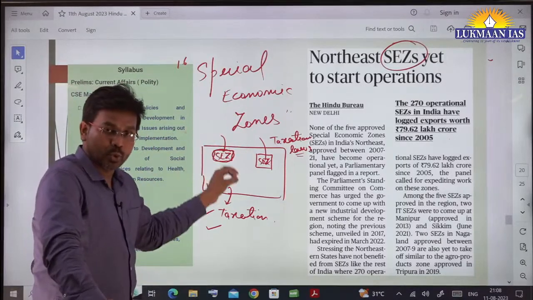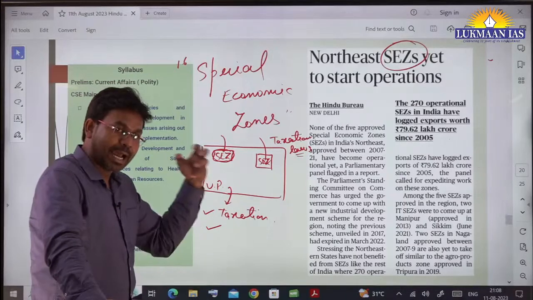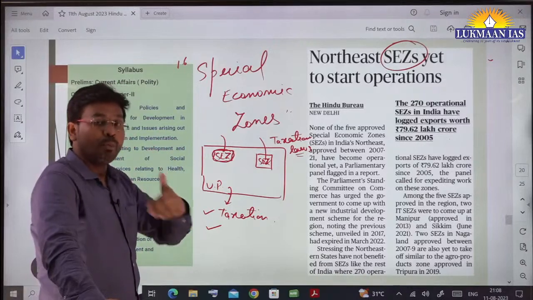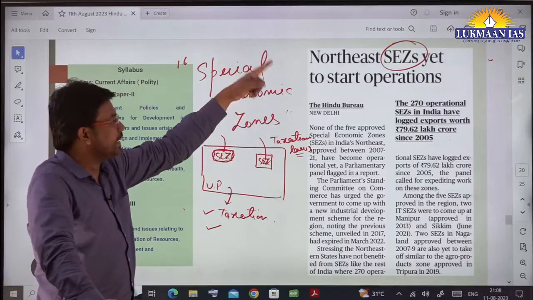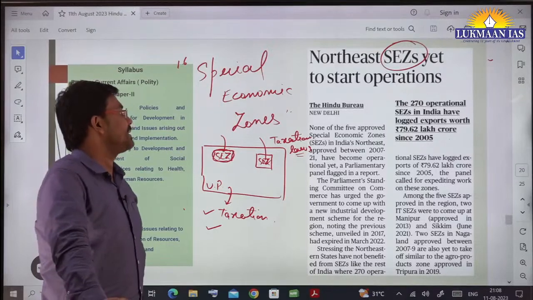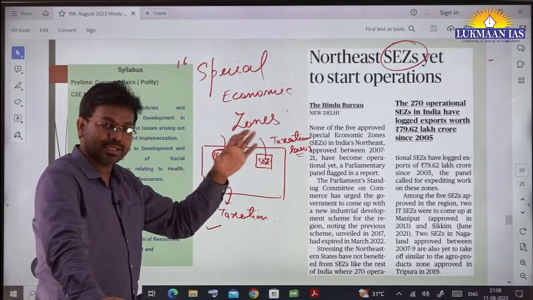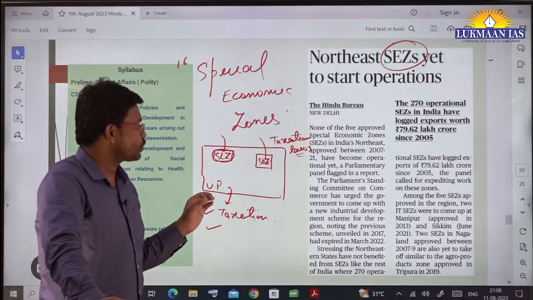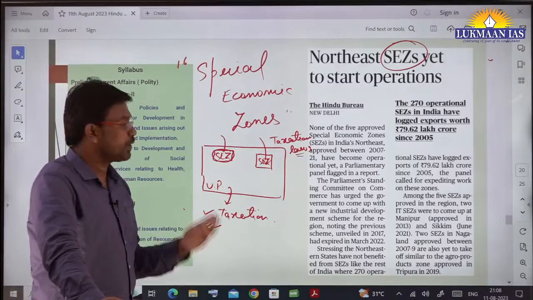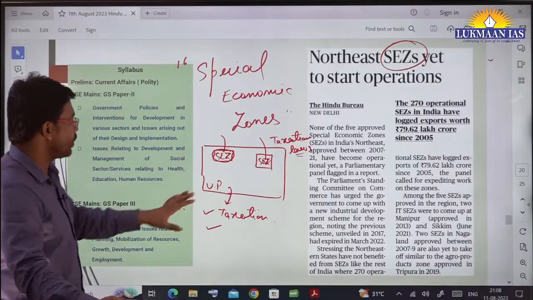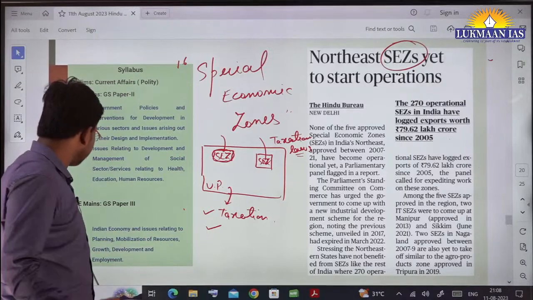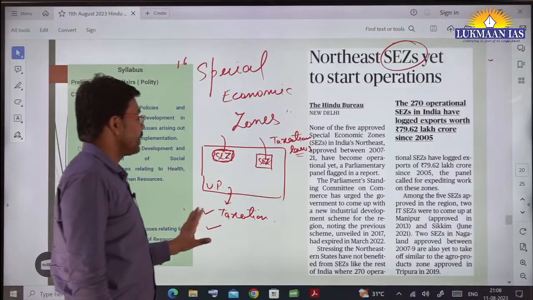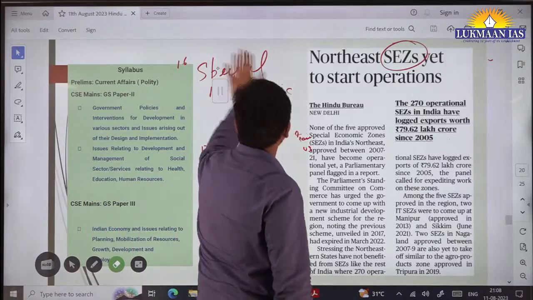So special economic zones are made by states, by the government, for promoting export activities in the country, so that we can do more export related things. This article says Northeast SEZs yet to start operations. In northeastern India, we have 7 states. They have created the special economic zones over there. However, they have not yet started working. So you need to go through it in detail to understand it. Here in this article, they have mentioned SEZs for Manipur, for Sikkim, in northeastern India.